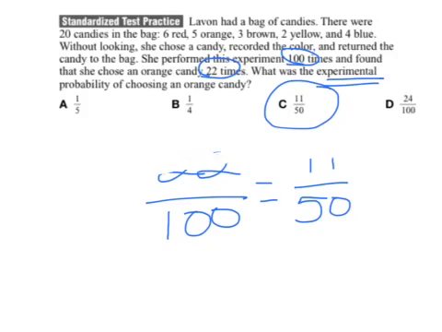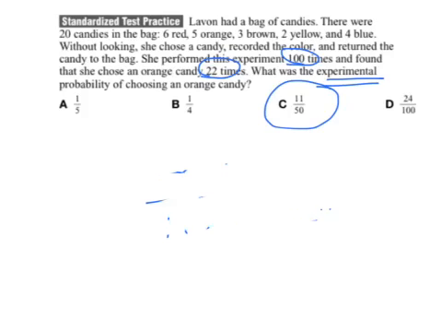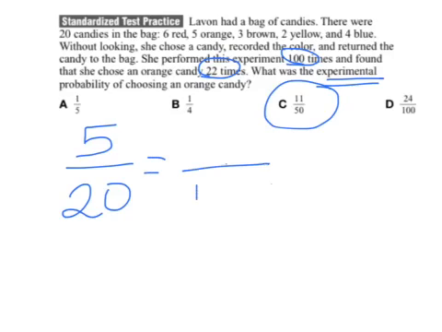Now, what we could say here is what should have happened, so you can see the difference between the theoretical and the experimental. So going up to, she has 20 candies in the bag, and out of those, 5 of them are orange. If she were to do this 100 times, how many times would she actually get an orange? Well, we can solve this by using cross products.